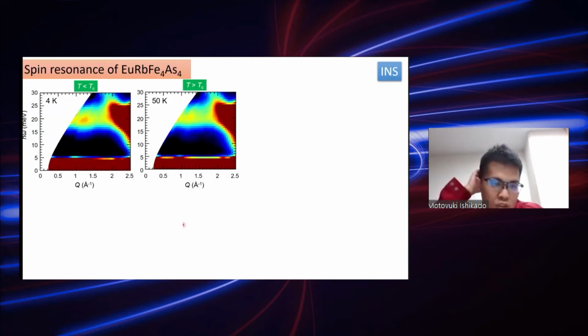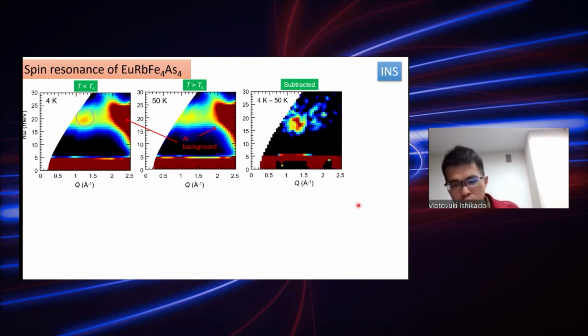This is the neutron scattering intensity as a function of energy and momentum transfer below Tc and above Tc. We can see a bright spot in the superconducting state, but it is hard to see due to the strong aluminum background. Then we subtracted the 50 Kelvin data from the 4 Kelvin data. Then the bright spot appears at a particular Q-E point. This is a typical behavior of the spin resonance.